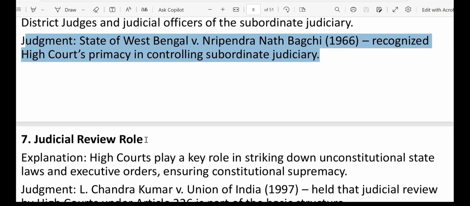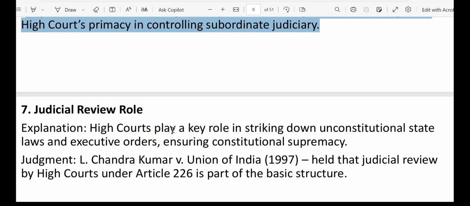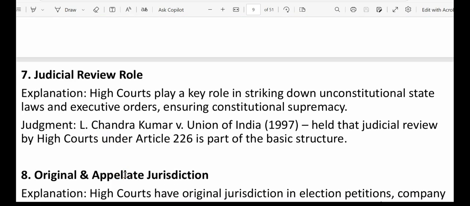Next, we have judicial review role. High courts play a key role in striking down unconstitutional state laws and executive orders, thus ensuring constitutional supremacy. Here also we have a Supreme Court judgment, that is L. Chandrakumar versus Union of India, 1997, which held that judicial review by high courts under Article 226 is a part of the basic structure. Okay, so this can't be taken away.